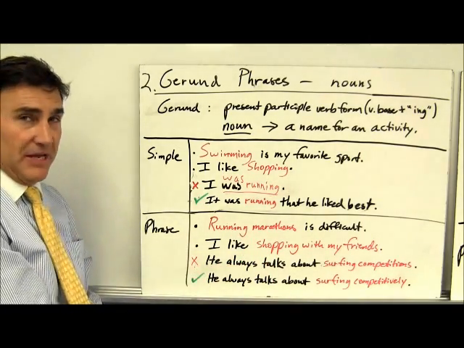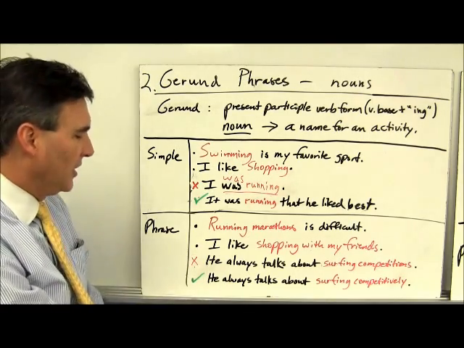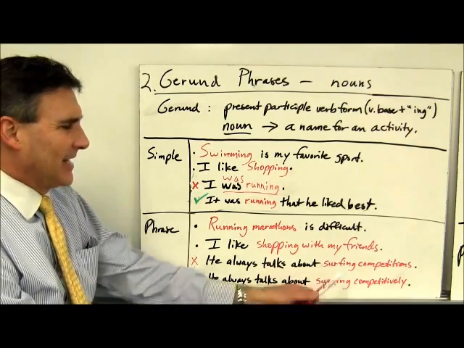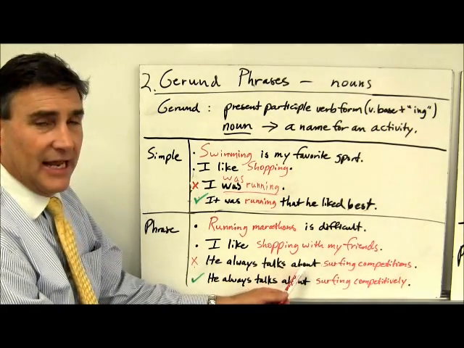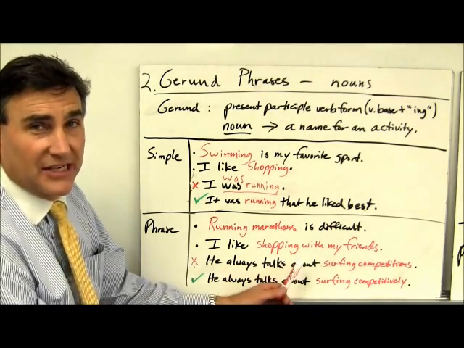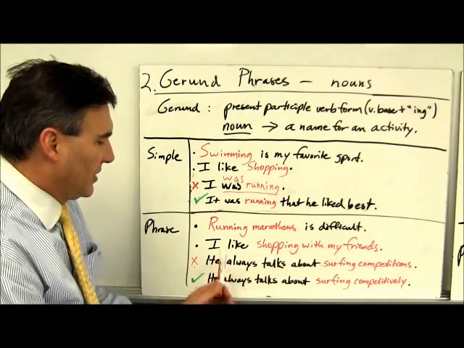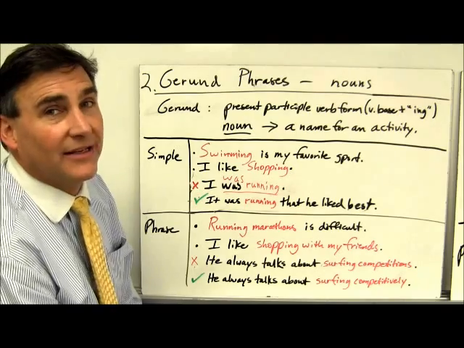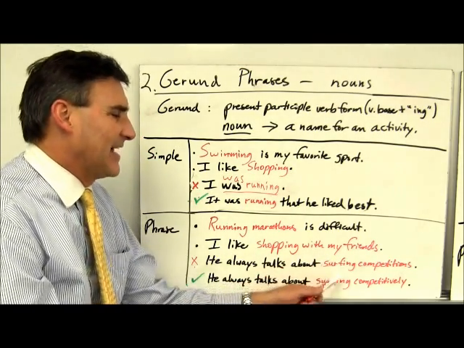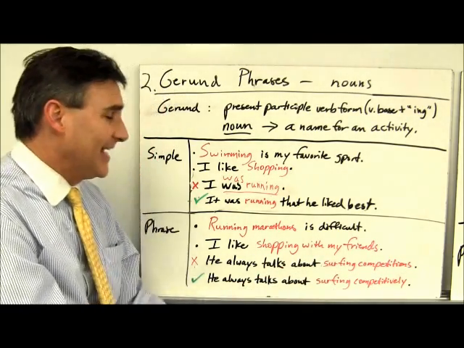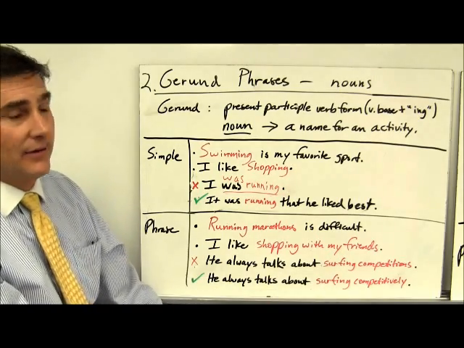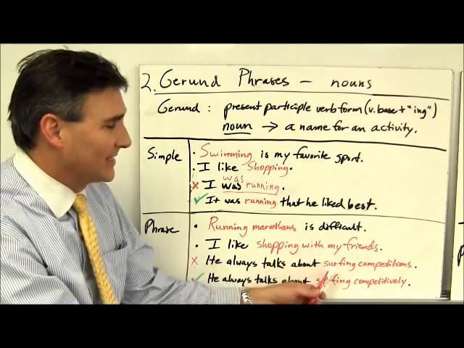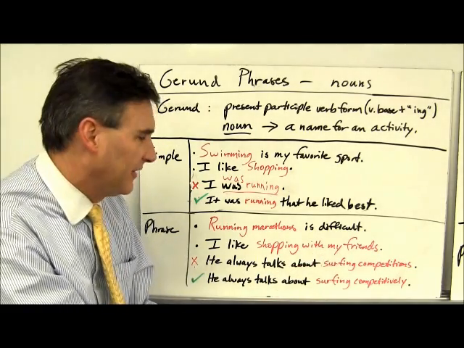Now, here's another one with the be careful sign in front of it, that red X. He always talks about surfing competitions. Well, it's an ing word. About is a preposition, takes an object, right? He likes talking, or he always talks about it. Is it surfing? No, it is competitions. Surfing is an adjective describing what kind of competitions. It's not a noun, it's a what? If it's not a gerund, not a noun, that's right, a present participle. It's modifying competitions as an adjective.